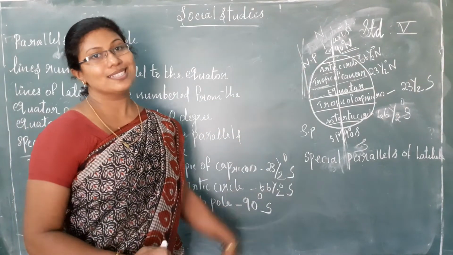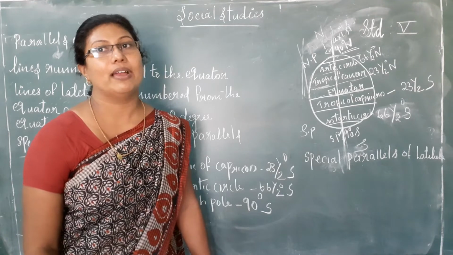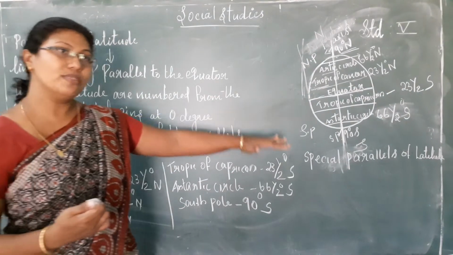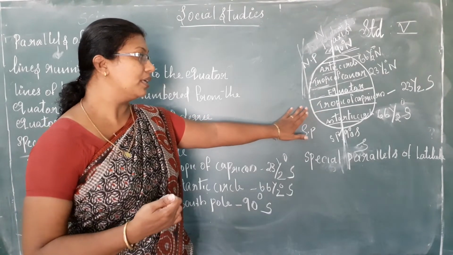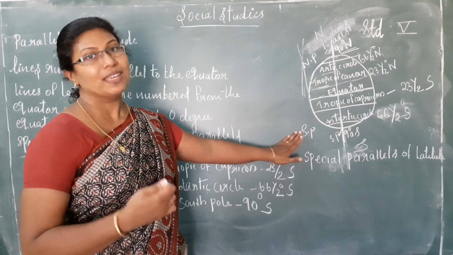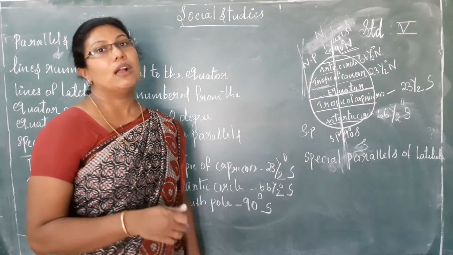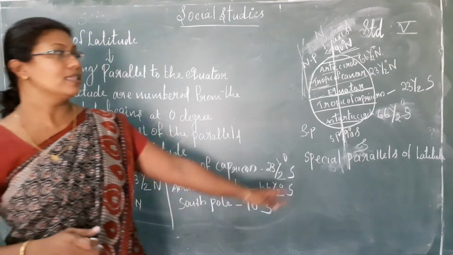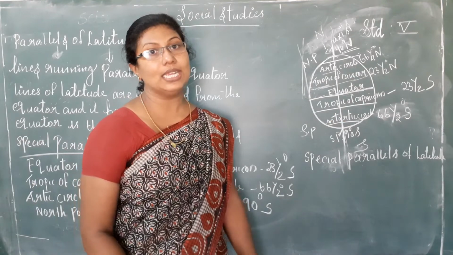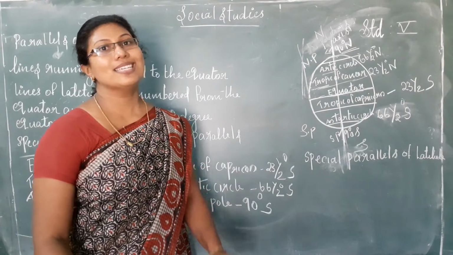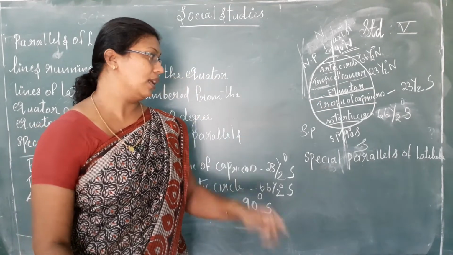Then the Arctic Circle, 66.5 degree north. Then when we move to the downside, we have to indicate all the things by writing S. After the equator, the Tropic of Capricorn, that is 23.5 degree south. Then the Antarctic Circle, 66.5 degree south.